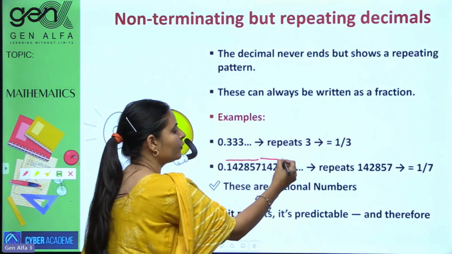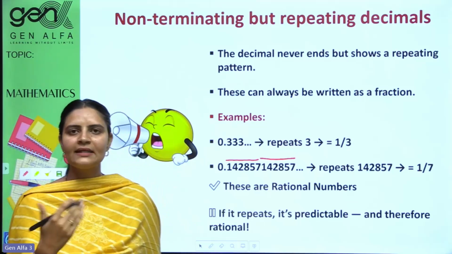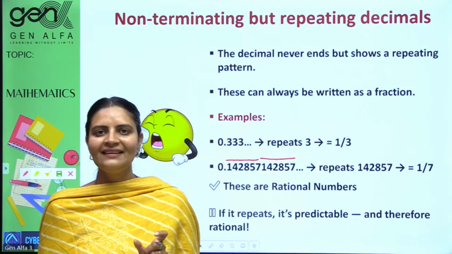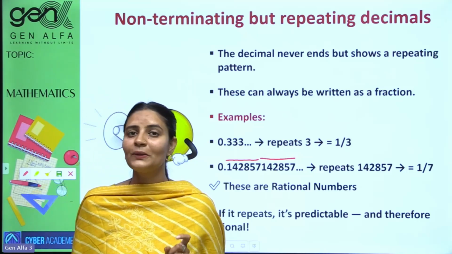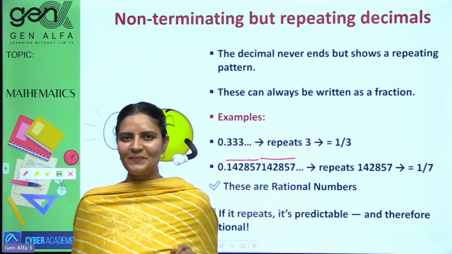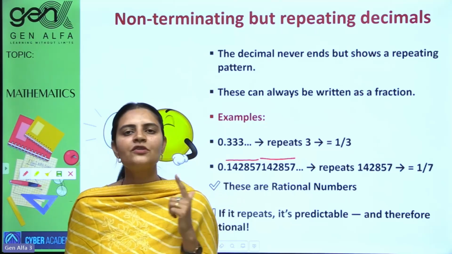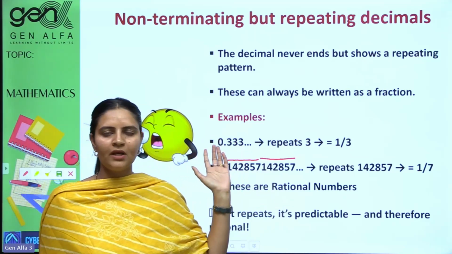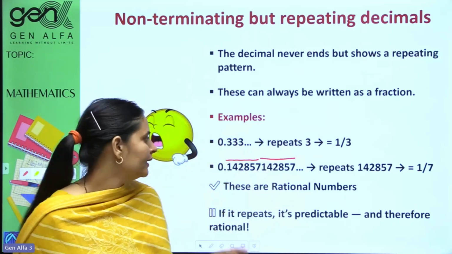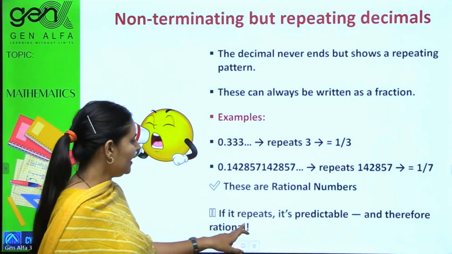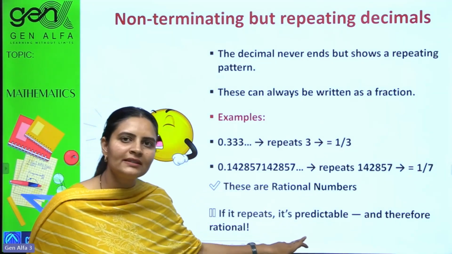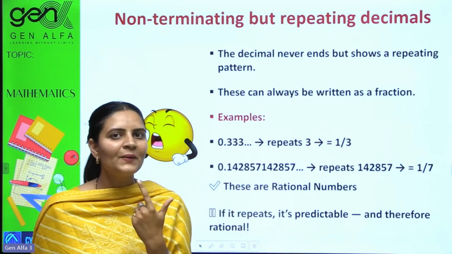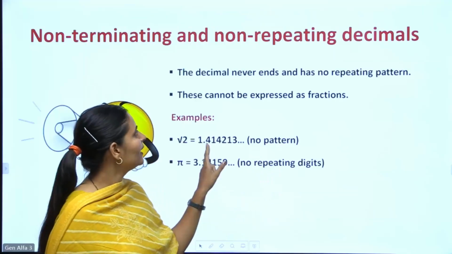1.42857. Again, 1.42857. This number is getting repeated again and again. Yes, a pattern is there. Repeating digits are there. So it is counted in rational numbers, even if it is never ending. But we have an idea. We can guess that this number is getting repeated. So that would be counted as rational numbers. If it repeats, it's predictable at some point and therefore rational. If it ends or repeats, rational.